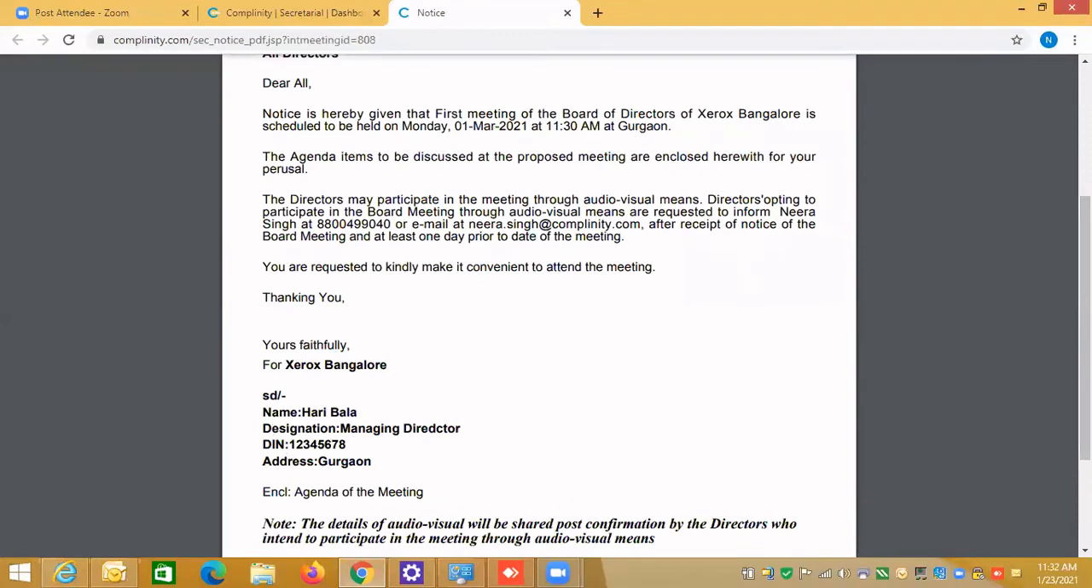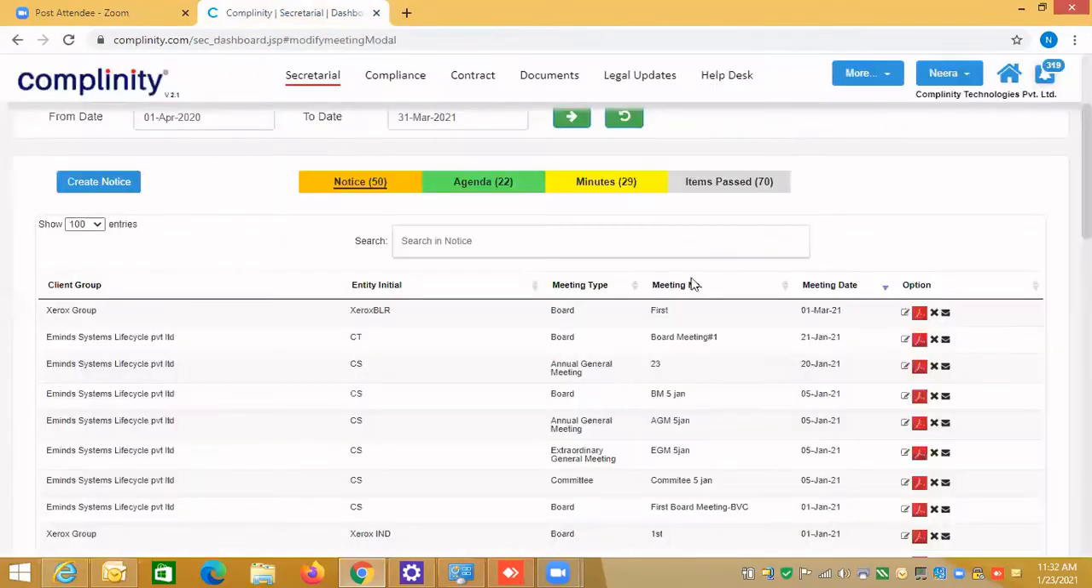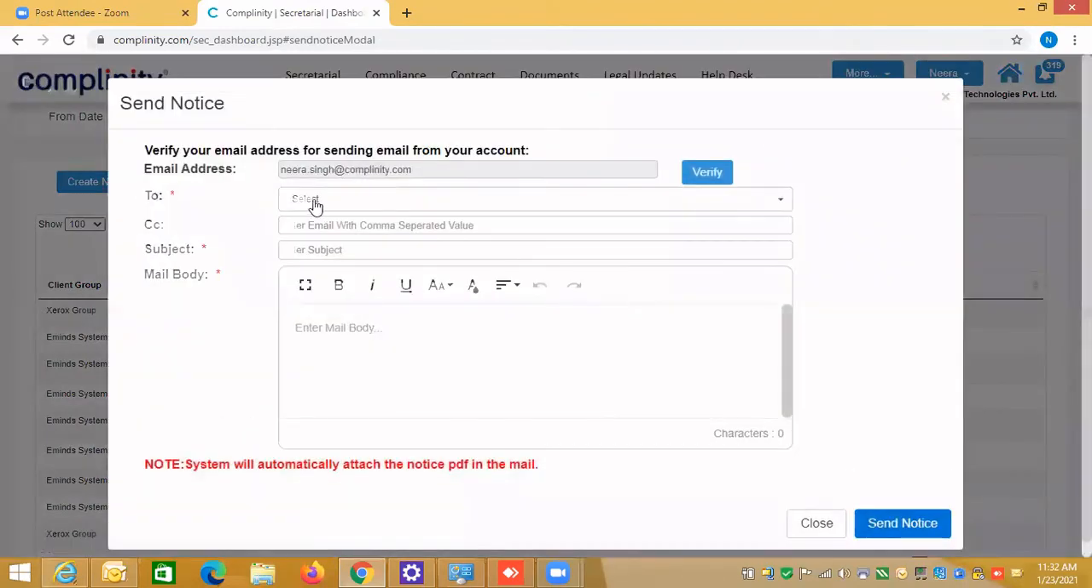So the name of the managing director and the person who is the signing authority is coming here. So this you can print it. And on top of it, you can also send an email. So you can send an email from here.